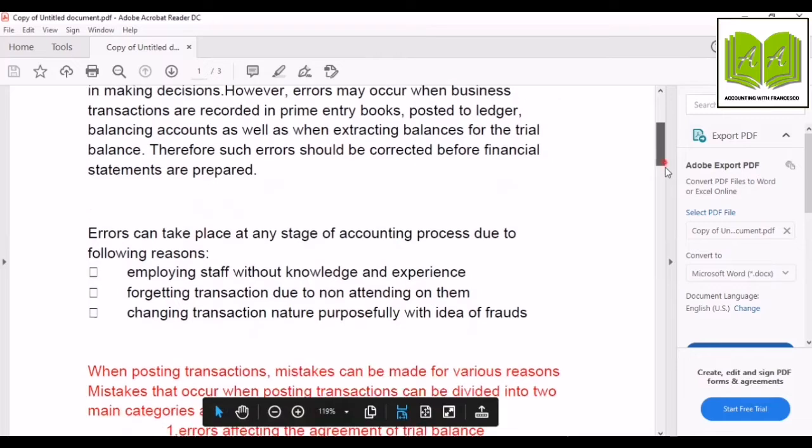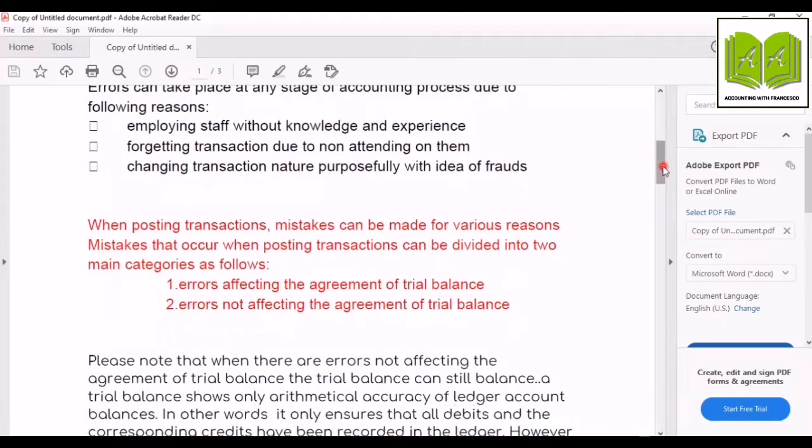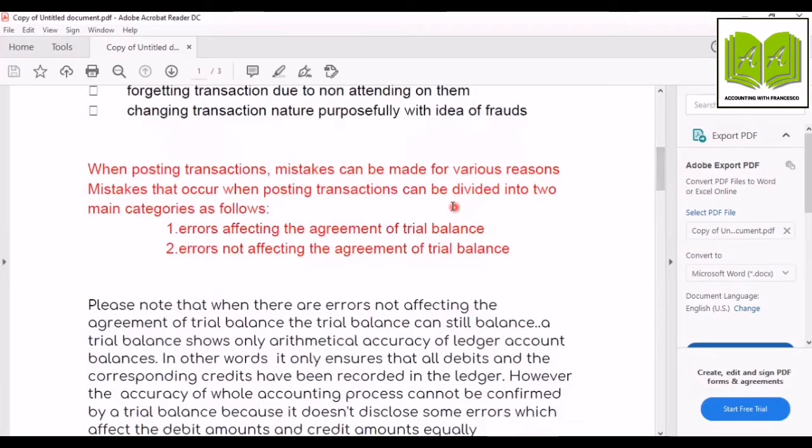After that, when posting transactions, mistakes can be made for various reasons. Mistakes that occur when posting transactions can be divided into two main categories as follows: errors affecting the agreement of trial balance, errors not affecting the agreement of trial balance. So, errors affecting the agreement of trial balance. I will explain this simply by an example.